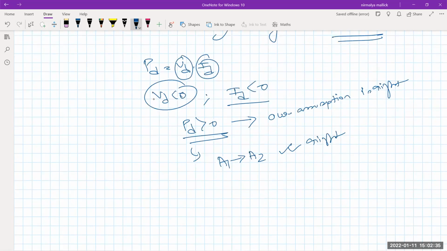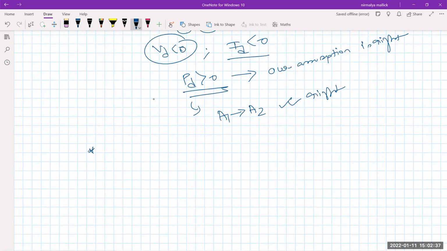So in this case, what we have observed? Voltage polarity is reversed.